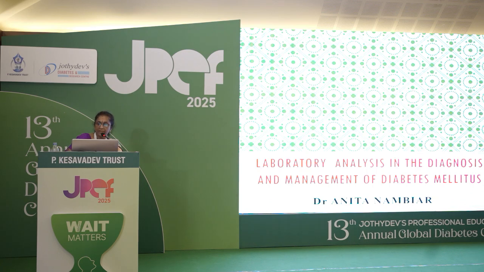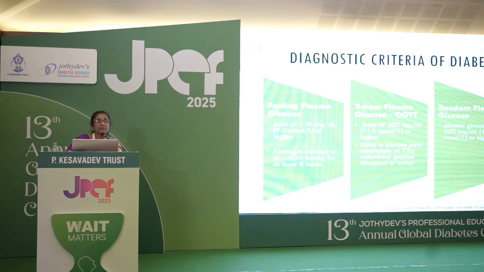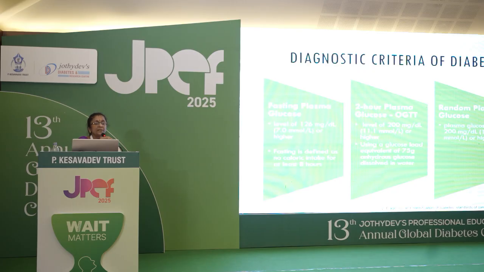So what are the diagnostic criteria for diagnosis of diabetes? There are 4 major criteria. One is fasting plasma sugar. All blood tests are done in venous plasma. That's very important. Fasting plasma glucose level of 126 milligram or above, and fasting is defined as no caloric intake for at least 8 hours. So that's the first criterion.